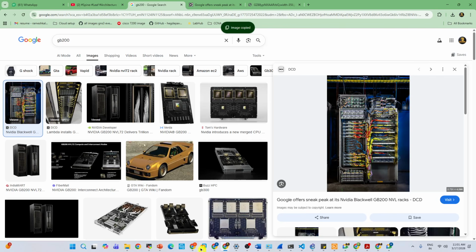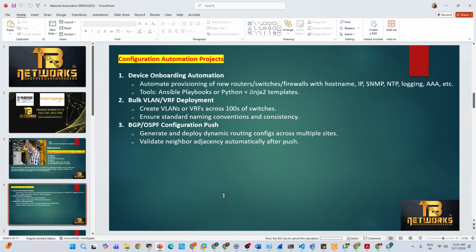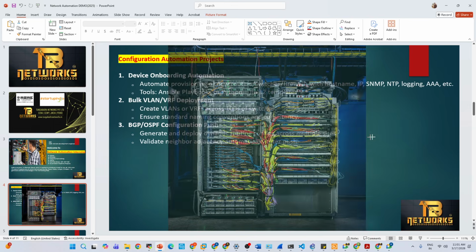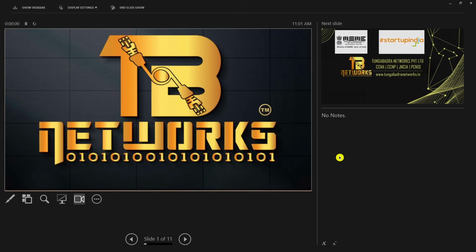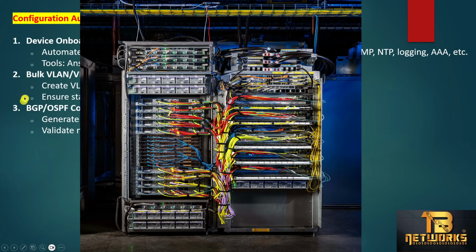I want to copy the image and paste it here. Just understand this. So, guys, this is a GB200 device. It's an NVIDIA device. All your AI data centers at the backend use these devices. It processes the entire internet traffic.